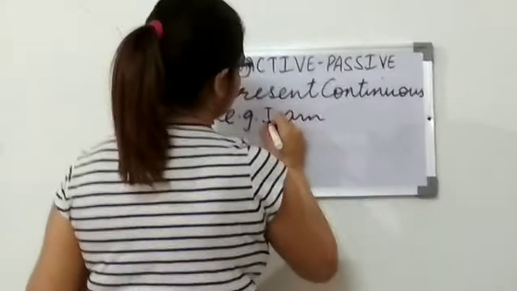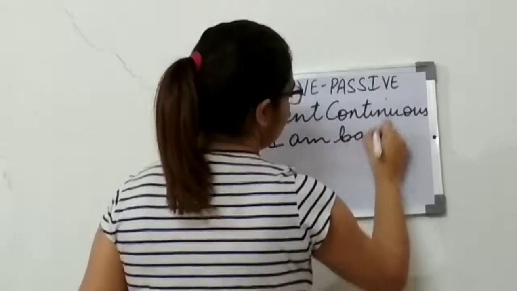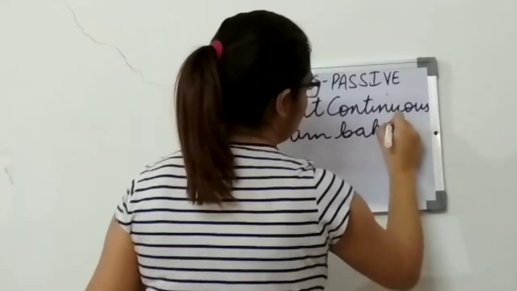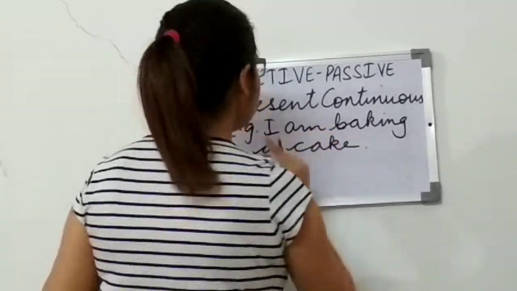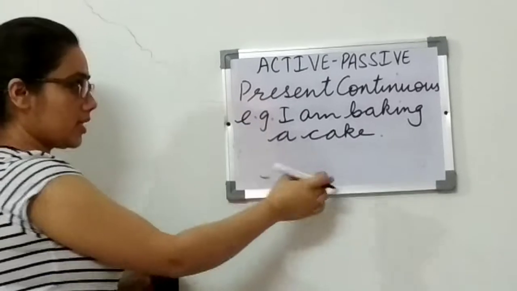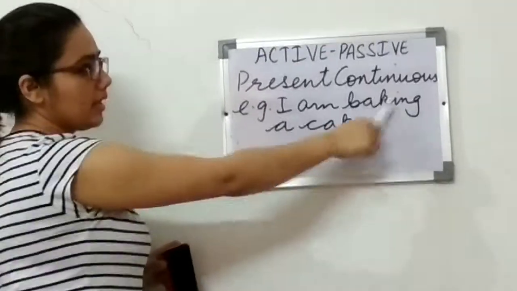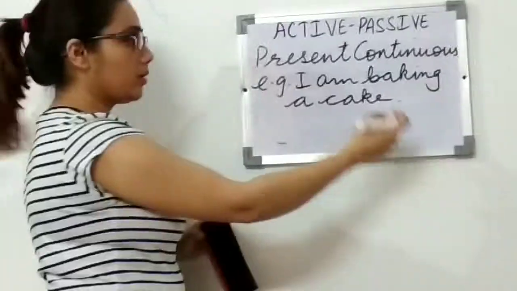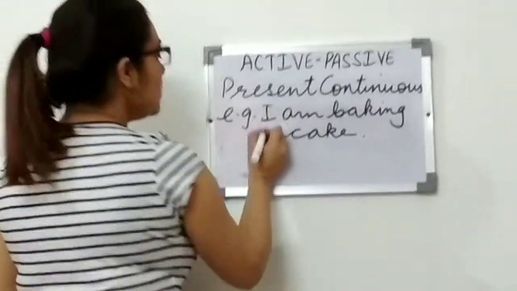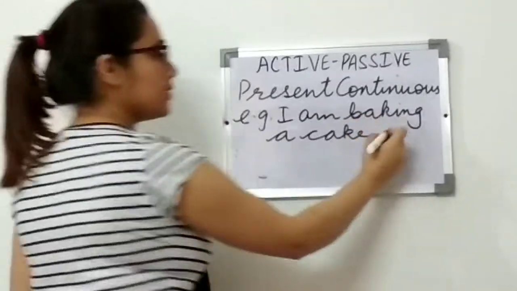I am baking a cake. Right. So here I is your subject, cake is your object, and baking is your main verb. Am is your helping verb, right? So if we have to change this active voice.